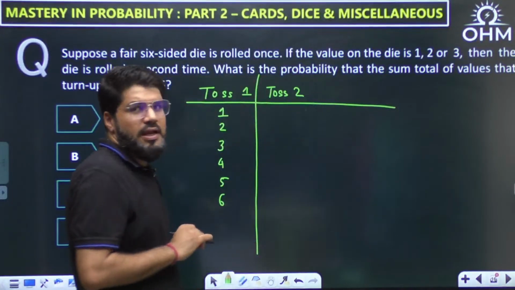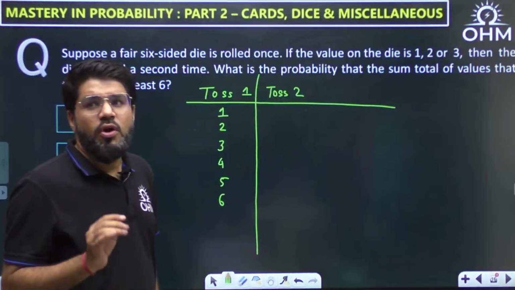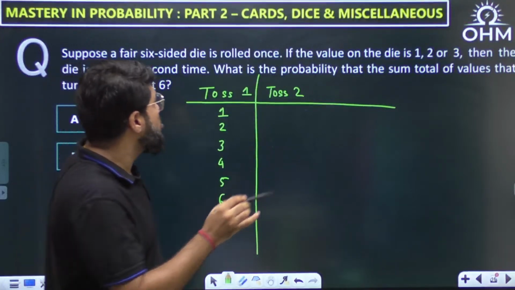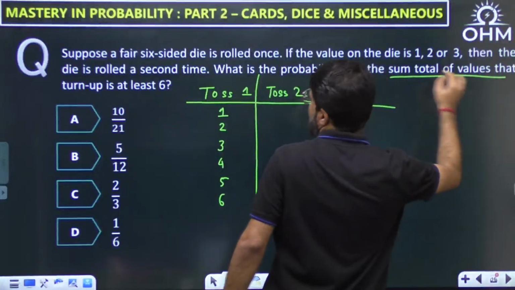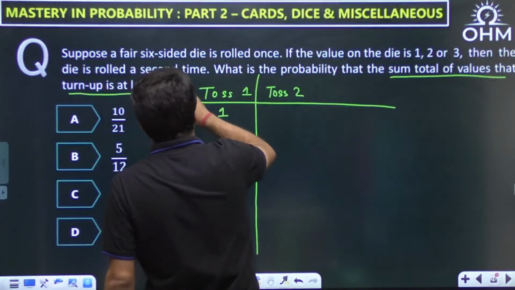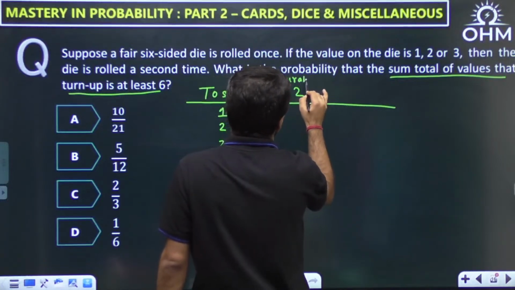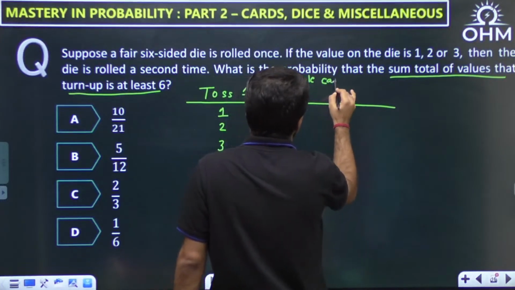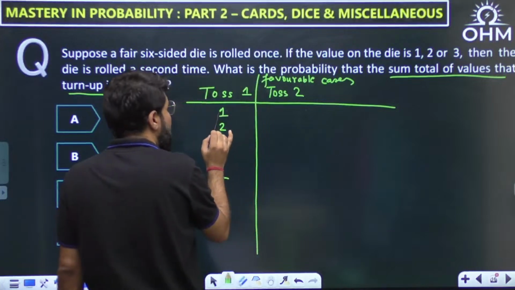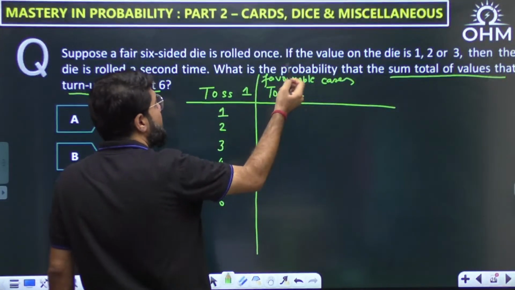Toss 2. Okay, and what do you want? You want the sum total of the values that turn up to be at least 6. So I will write down the favorable outcomes of toss 2. I will only write down the favorable cases. Whenever toss 1 is 1, 2, 3, the die is tossed a second time.